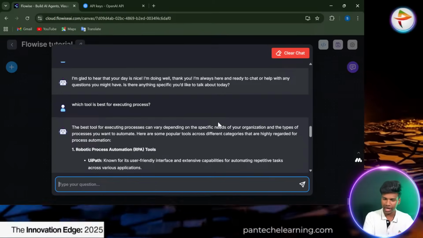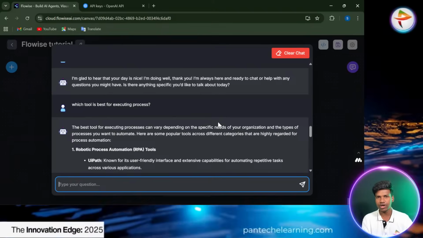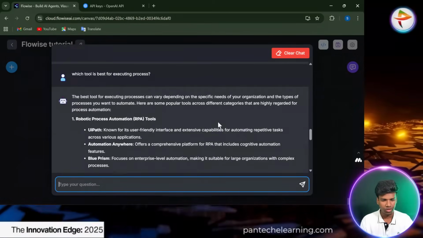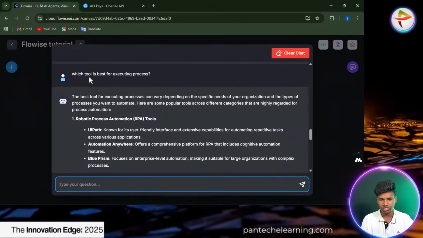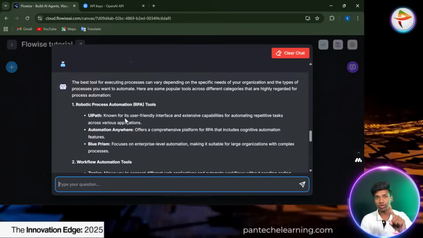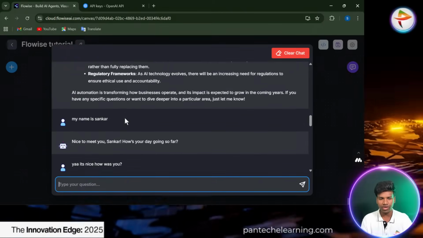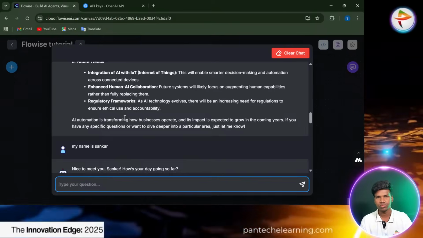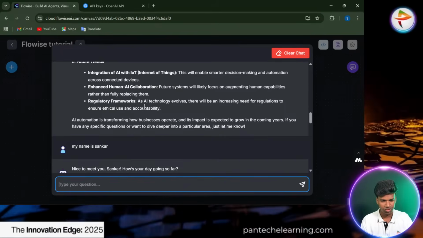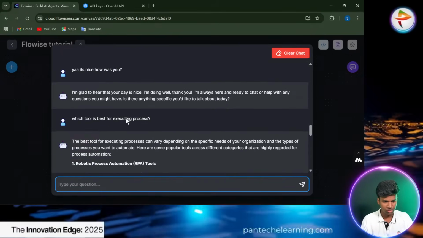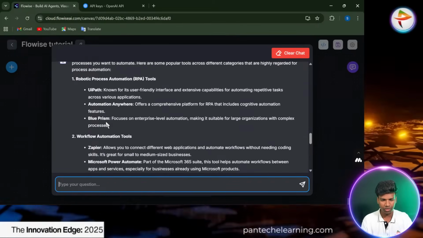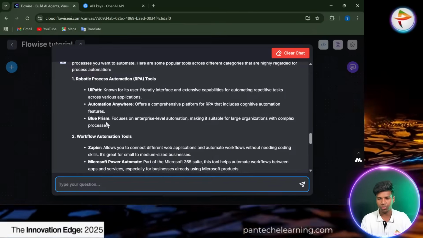Now again going into the automation process, because we have to turn the concept into, for example, my name is Shankar, like that way. I am not mentioning anything about which tool is best for executing process only. Again, the one particular question is stored in the memory. That's why we have to create the memory, that another node. What is the name of that memory? Simple memory, right? Here, in one or two chats we convert to a different concept, a different topic. Again they have to reconnect with that same topic.